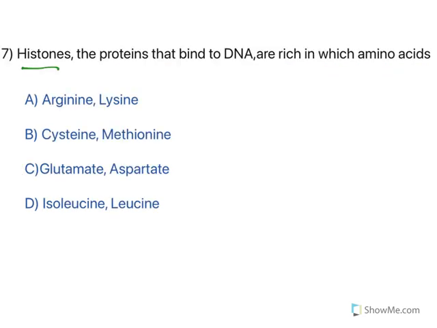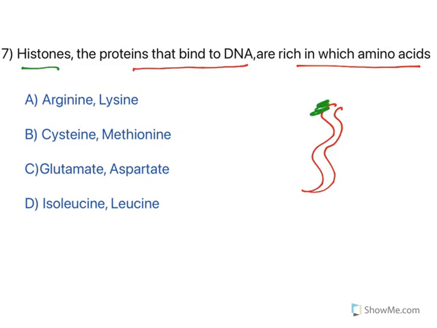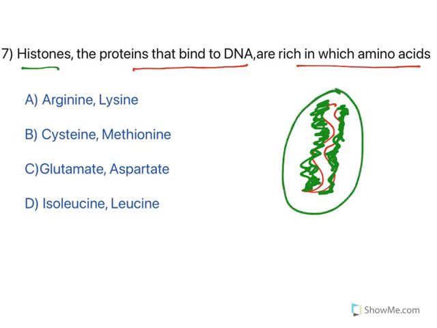Now histones, the proteins that bind to DNA, are rich in which amino acid? The normal DNA is like this. The DNA is surrounded with certain proteins known as histone proteins, and that is what gives us chromosome. Chroma means color. That chroma or color is because of histones. These histones surround this DNA and stabilize it. What they have is arginine and lysine amino acids.